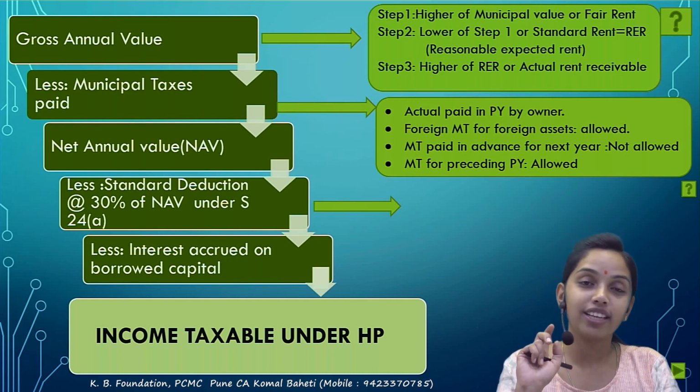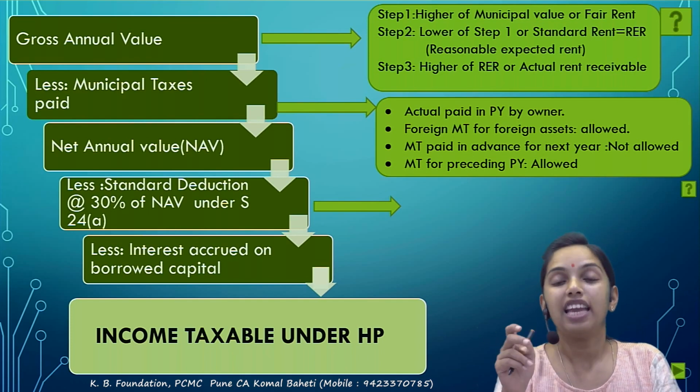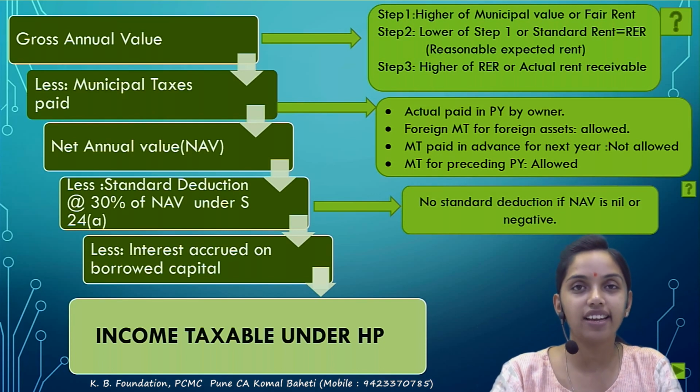Now the next question arises, if the NAV is negative, तो क्या होगा? No deduction could be possible. If NAV is nil or negative, no deduction could be possible. No standard deduction could be possible if the NAV is negative or the NAV is nil.